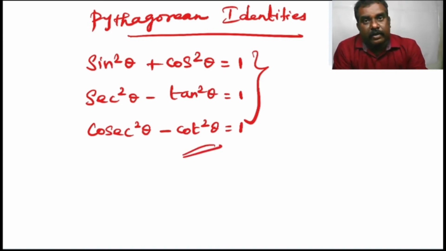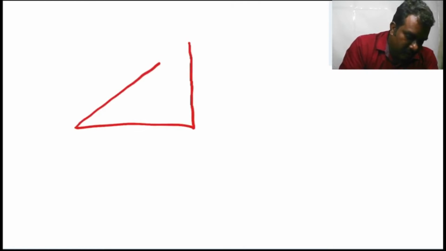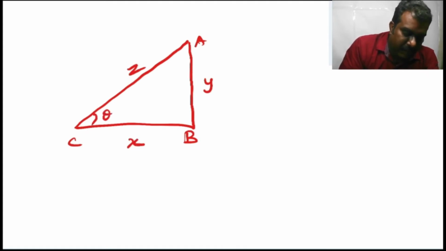Now I am going to explain how to prove sin square theta plus cos square theta is equal to 1, secant square theta minus tan square theta is equal to 1, and cosecant square theta minus cot square theta is equal to 1 by using the Pythagoras theorem. Let us take right angle triangle ABC with a base x and the height y, and the hypotenuse taken as z. Make an angle theta with base x.